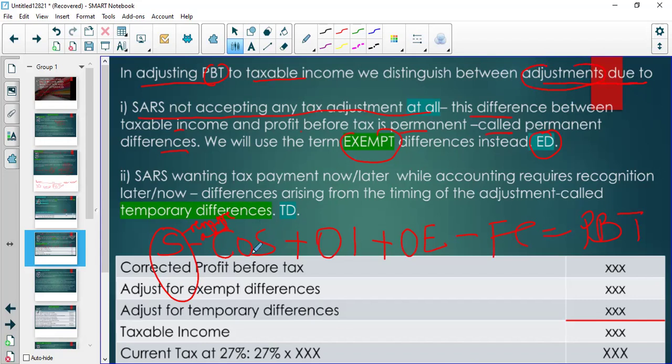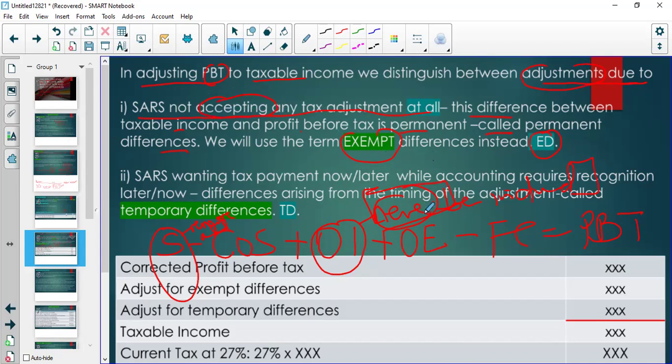SARS could say, this amount here you included in your other income should never be included. So according to the rules, there are items that should never be included for tax purposes. Now this is where the point is. It's not like the accounting profit before tax was wrong. It's correct according to accounting standards, right? But for tax purposes, SARS will never allow that. So SARS will never accept.